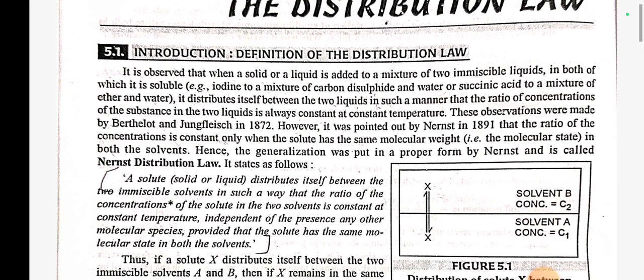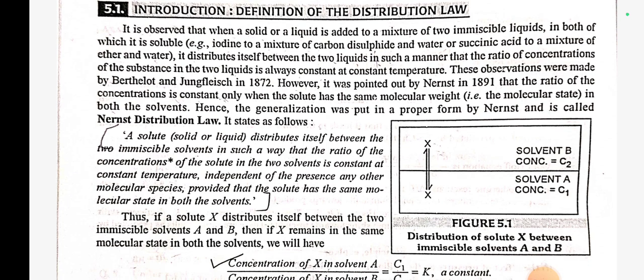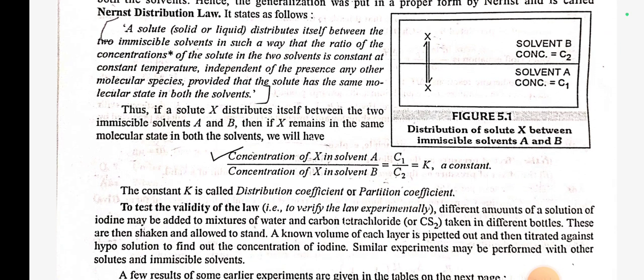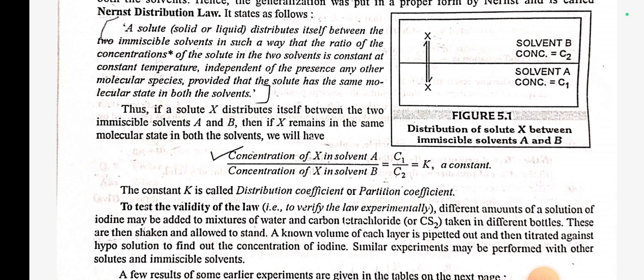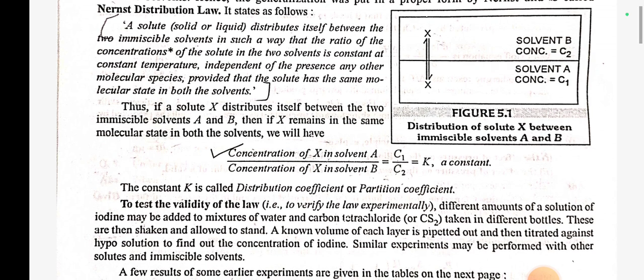It states as follows. A solute distributes itself between two immiscible solvents in such a way that the ratio of concentration of the solute in the two solvents is constant at constant temperature, independent of the presence of any other molecular species, provided that the solute has the same molecular state in both the solvents. Thus, if a solute X distributes itself between the two immiscible solvents A and B, and X remains in the same molecular state in both the solvents, we will have concentration of X in solvent A by concentration of X in solvent B is equal to C1 by C2 is equal to K, a constant. The constant K is called the distribution coefficient or partition coefficient.